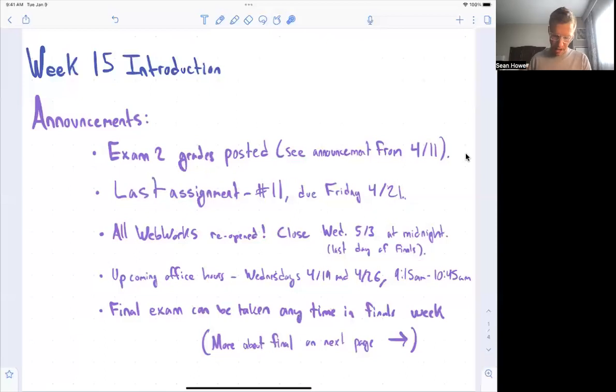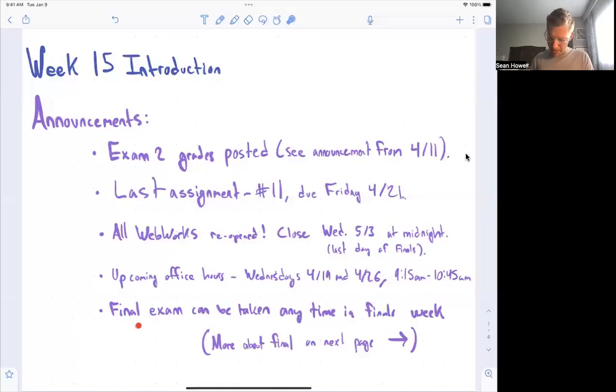I just want to point out the upcoming office hours. Remember, the schedule changed a little bit for these last 2 weeks. There's office hours on Wednesday of this week, April 19th, and Wednesday of next week, which is the reading day, April 26th. Those office hours are not on Zoom, but on Gather.town, with the access information on the Canvas page. They're from 9:15 to 10:45 each of those Wednesdays. And of course, I'm still always available by email, through Canvas messaging, or through web work for questions.